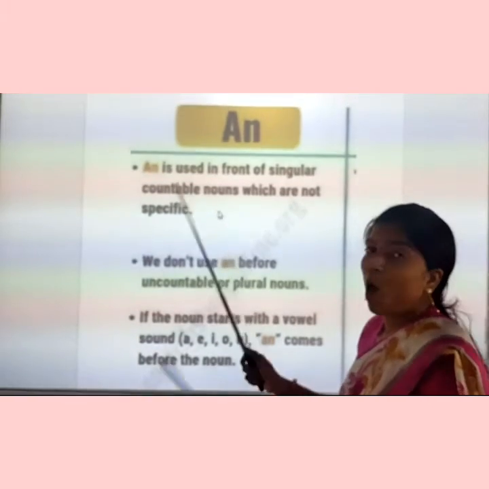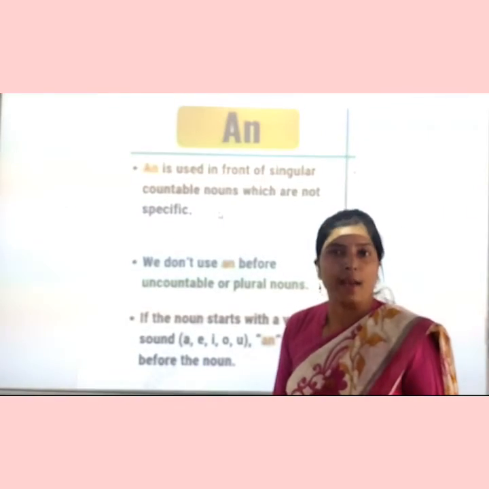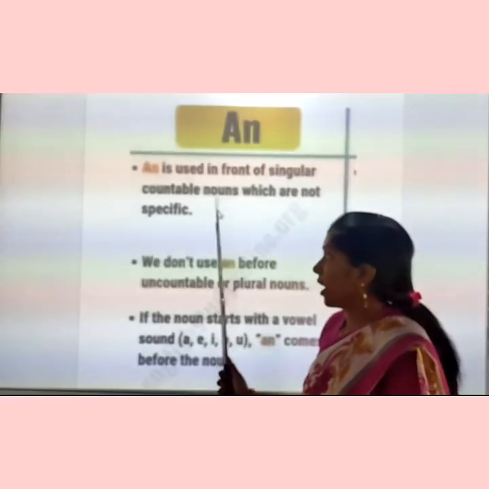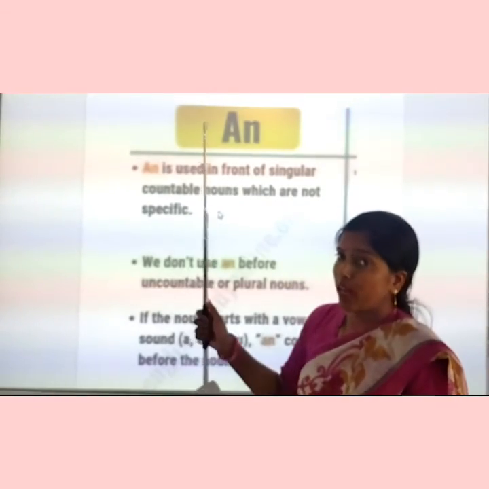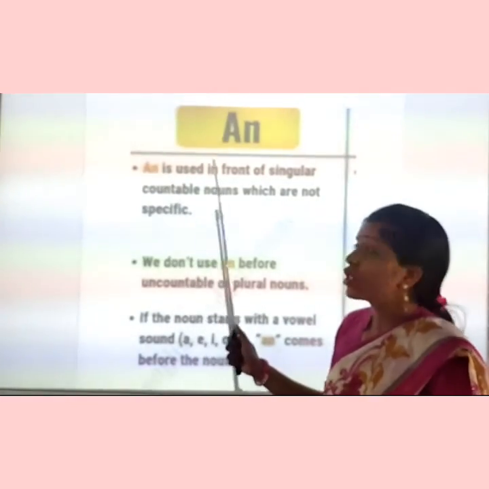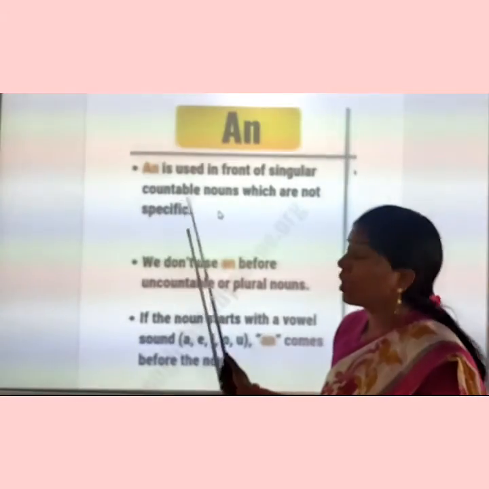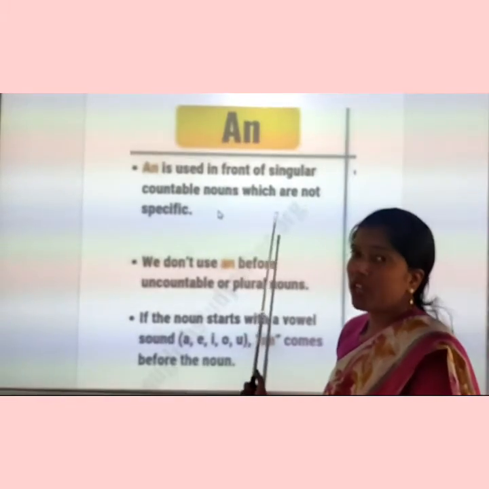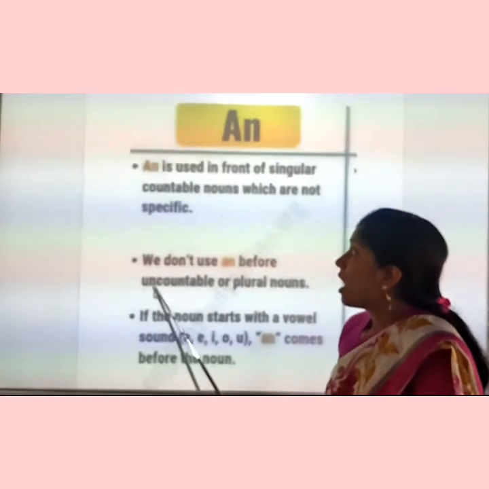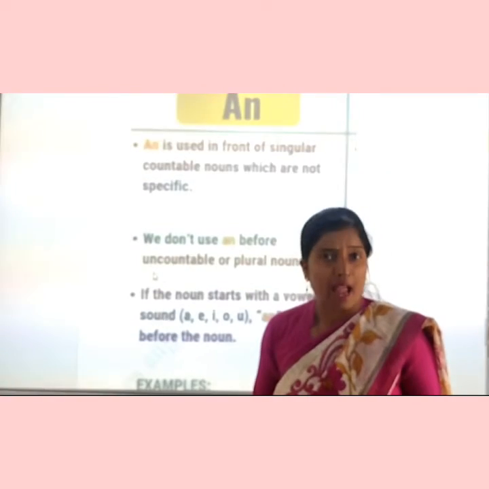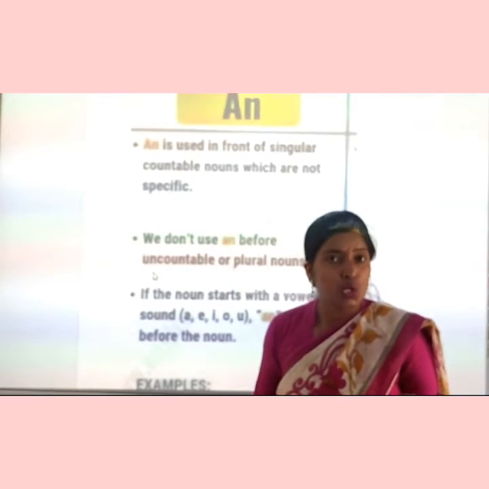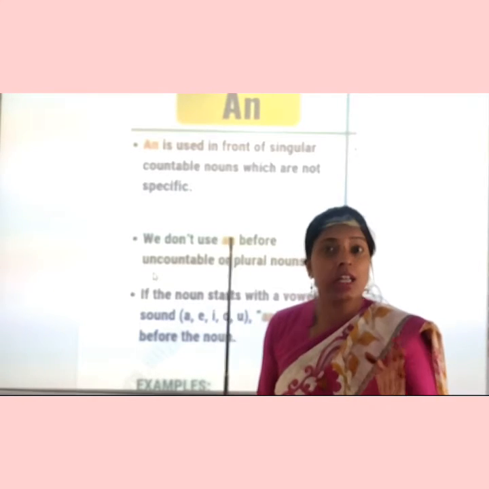Now come on, the next is an. The use of article an. See, the same two points are the same as we studied in a. An is used in front of singular countable nouns which are not specific. So a and an both we use with singular countable nouns.